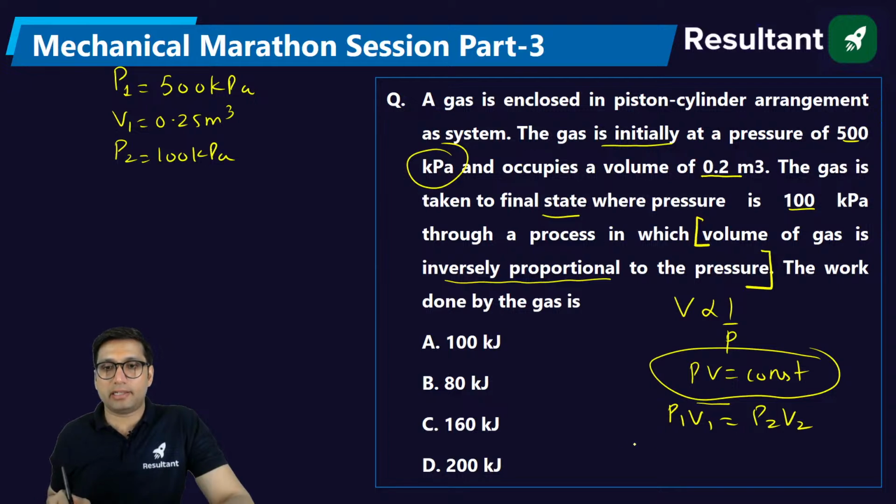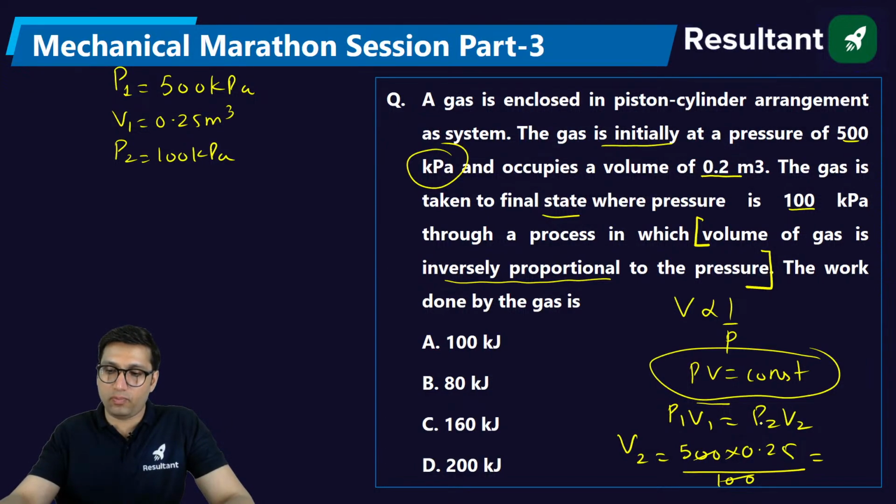From here you will get V2 will be equal to P1 is 500 into 0.25 divided by 100. So you will get the value of V2. V2 will be 1.25 meter cube.